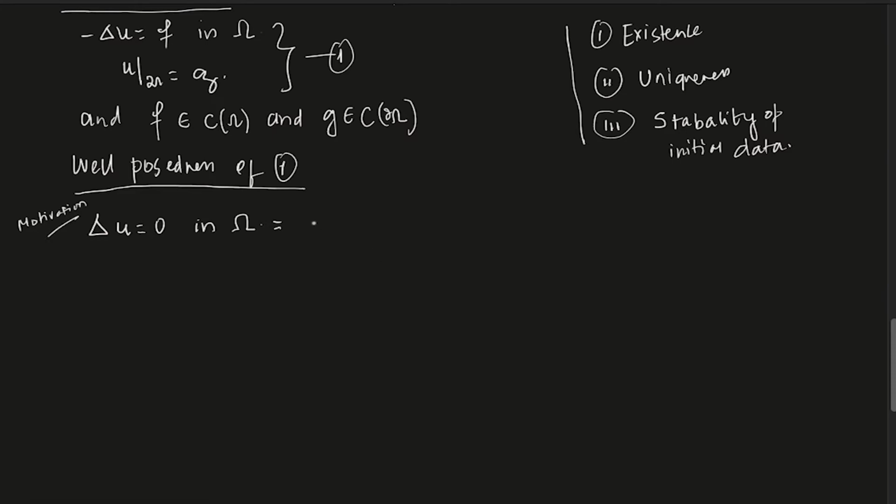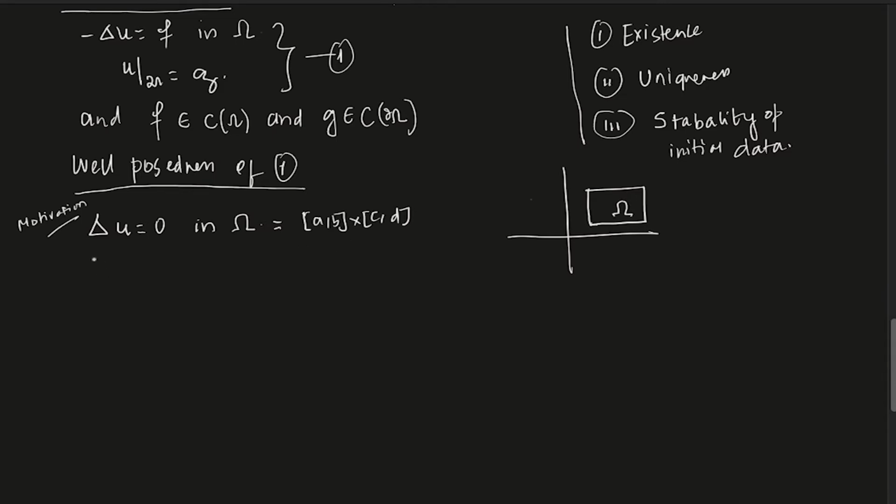In 2 dimensions it will look like this, AB cross CD. So in this rectangle R, let's say this is omega, I want to solve this equation.